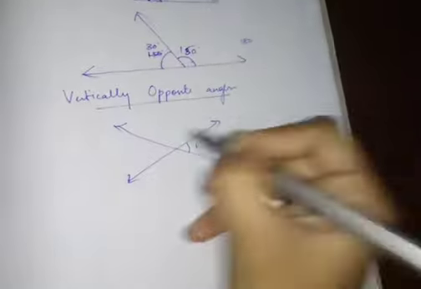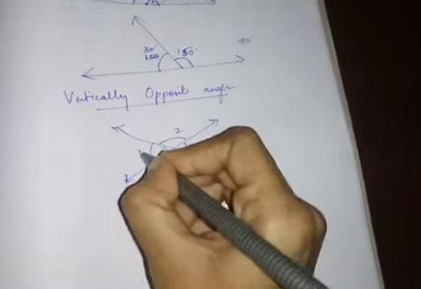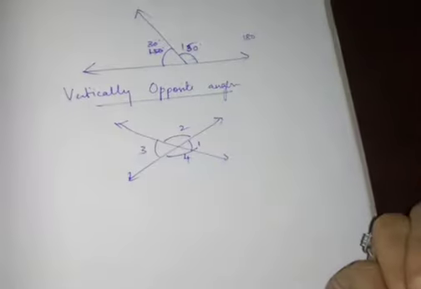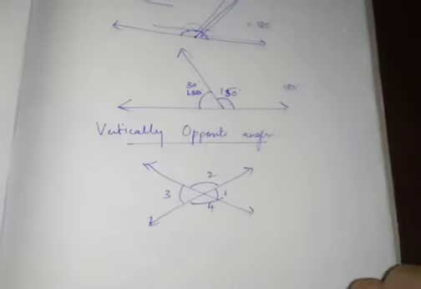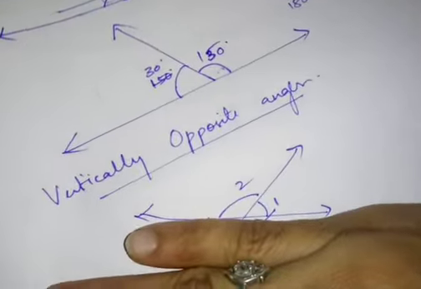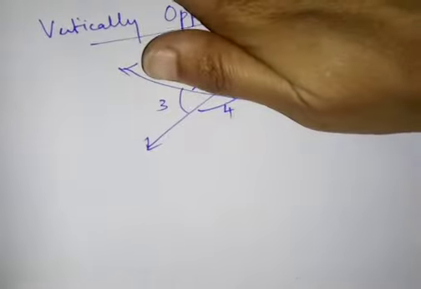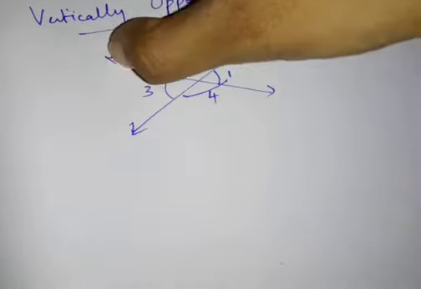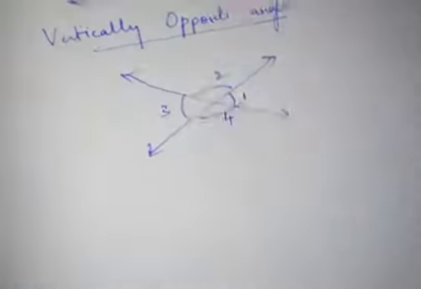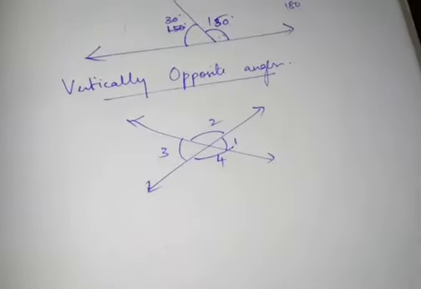This is angle 1, this is angle 2, this is angle 3, this is angle 4. Now if you see, this forms a linear pair because this is one straight line and one arm is there. You can find different concepts in this.